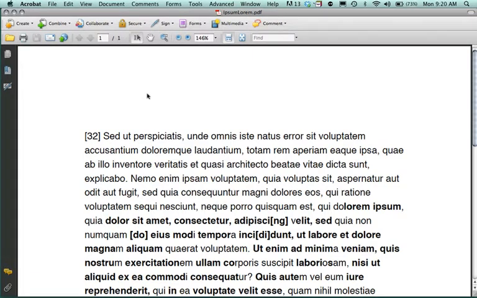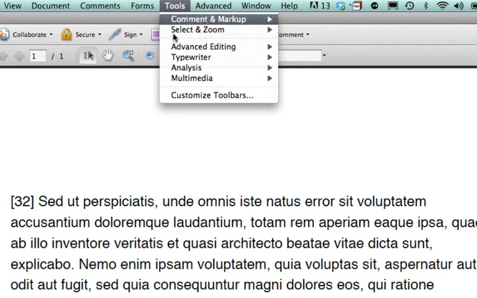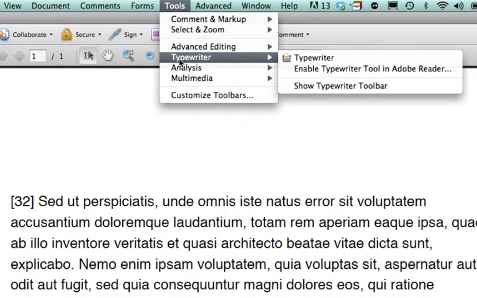In this tutorial, we're going to look at how to utilize the typewriter tool to add text to a PDF. We're going to use Adobe Acrobat. We're going to go to the Tools drop-down menu and select Typewriter.